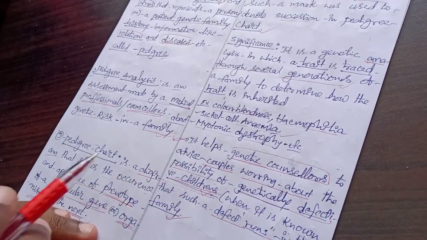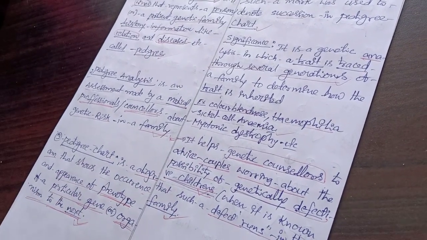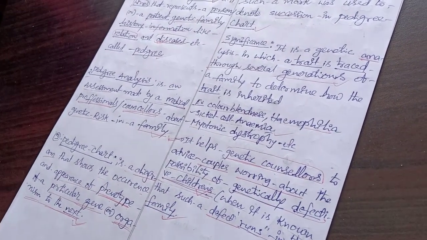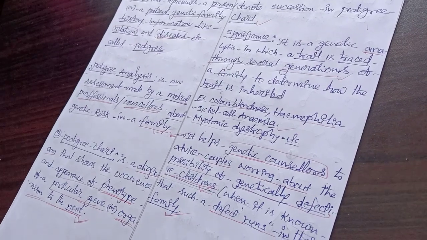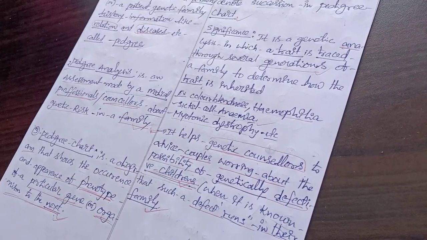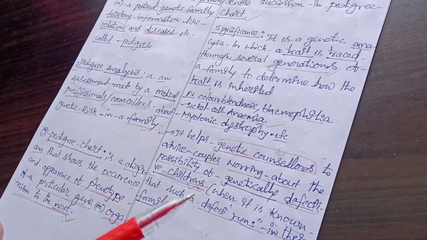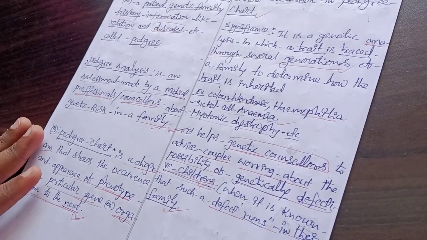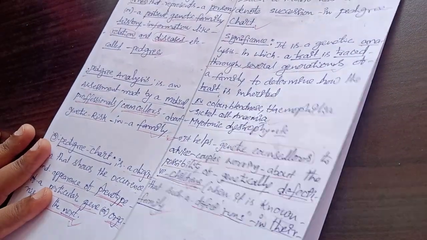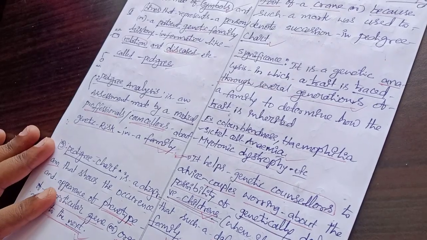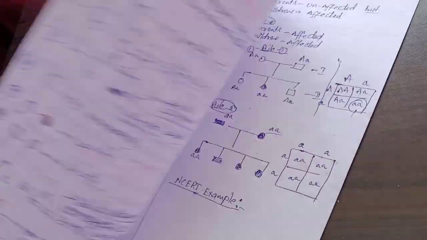This is also very important. If closely related families marry, they may have a chance of getting genetically defective children. So pedigree charts are made, and genetic counselors predict and inform the couples after marriage.